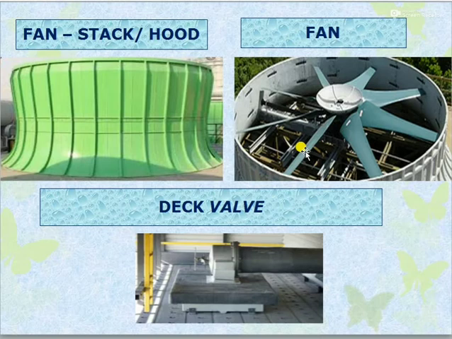During winter season, ambient temperature will be less, so we can reduce the airflow, so we can reduce the blade angle. So what is the gain in that? By increasing or decreasing the blade angle, we can increase or decrease the power consumption of the fan. When the blade angle is very small, the power consumption by the fan will be less. Due to that, the windage loss also will be less, because the airflow through the cooling tower will come down, so evaporation also will come down. So it is better to reduce the blade angle based on our requirement.